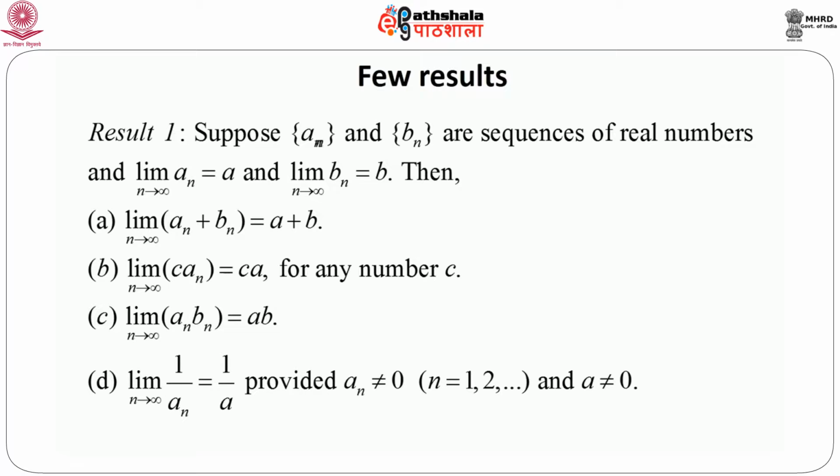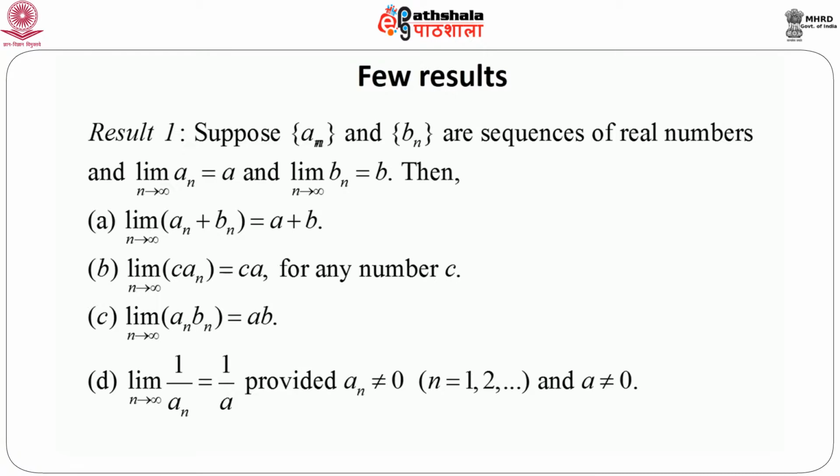Suppose a_n and b_n are two sequences of real numbers, and both sequences are convergent. That means limit a_n equals a as n goes to infinity, and limit b_n equals b as n tends to infinity. Then if we consider another sequence which is the sum of these two sequences, that means the nth term of the new sequence is the sum of the nth terms of the two individual sequences, then this limit exists, and this limit would be a plus b. Mathematically, limit as n goes to infinity of (a_n plus b_n) equals a plus b. Similarly, for any constant c, limit as n goes to infinity of c into a_n equals c into a. That means c comes outside the limit.